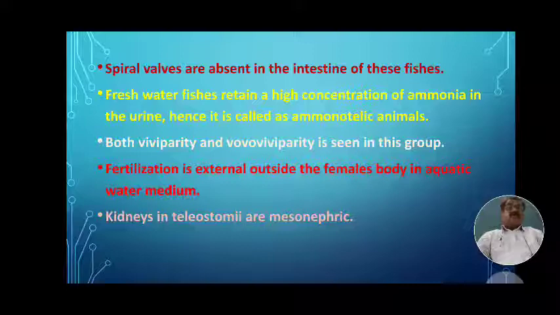Freshwater fishes retain a high concentration of ammonia in urine. Hence, they are called ammonotelic. Again, it is the opposite character to that of the Elasmobranchi. In Elasmobranchi, fishes retain a high concentration of urea in the form of urine. Hence, these are called ureotelic. In freshwater fishes, a high concentration of ammonia is retained in the form of urine. Hence, these are called ammonotelic.